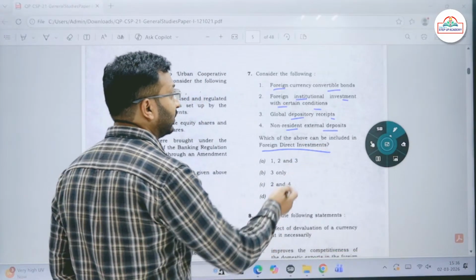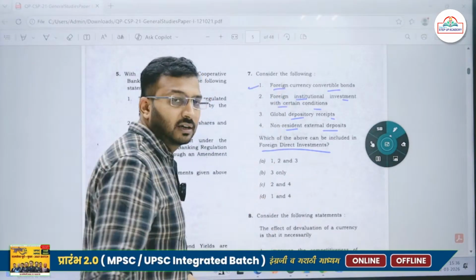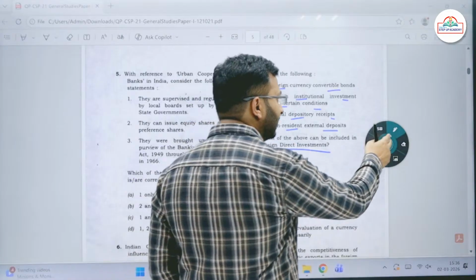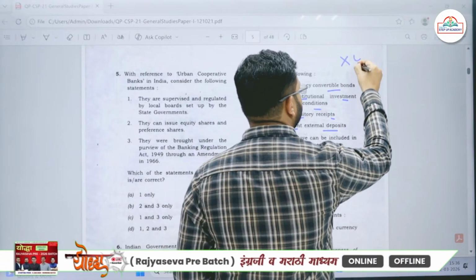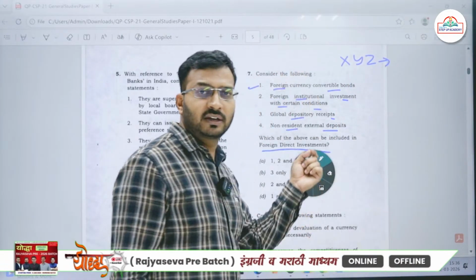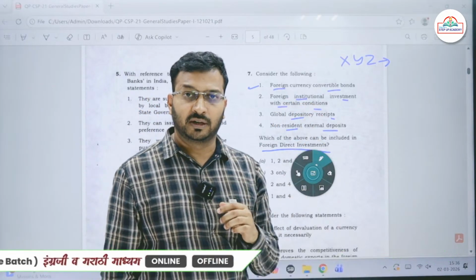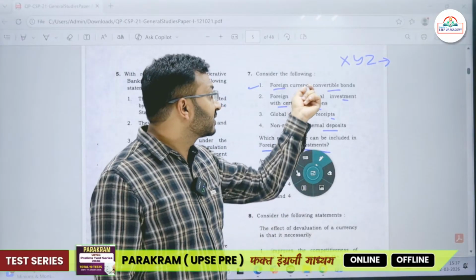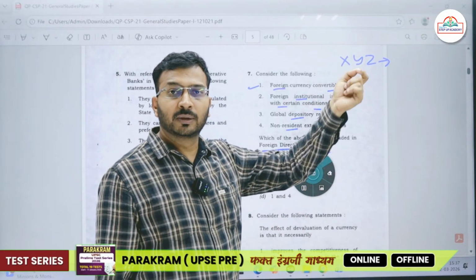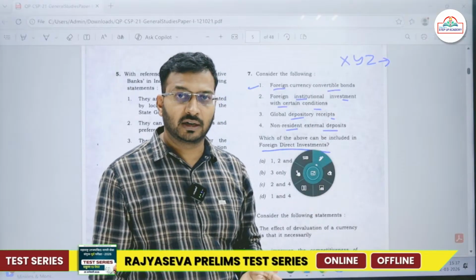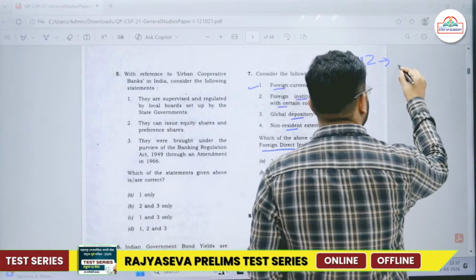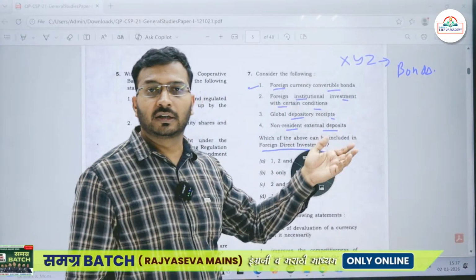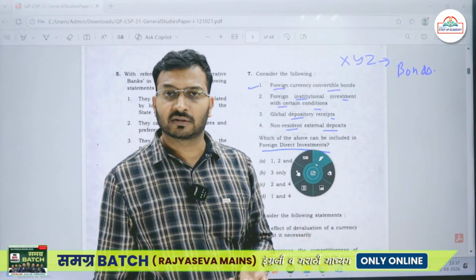Okay, so let's try to understand these aspects. Foreign currency convertible bonds. For example, let's say there is a company XYZ, and this XYZ company wants to raise investment. It wants to bring investment into India for further growth. So if this company wants to raise money from the international market, it will be issuing some bonds. Now, people in other countries probably might not be interested in rupee bonds.